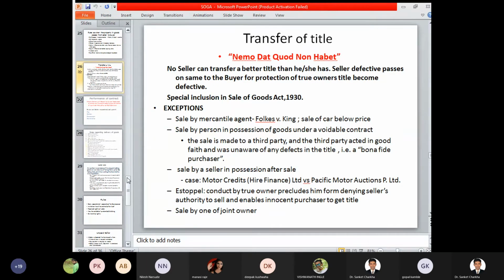So if the seller has a defective title, the same title or ownership right is transferred from seller to the buyer, and the buyer also gets a defective title. Now, for example, the example we have already taken of Bunty and Bubbly watches. Bunty and Bubbly used to steal the goods and commodities from different locations and cheat people. Now, can Bunty and Bubbly be called the real owners of those goods and services? No, we cannot call them real owners.